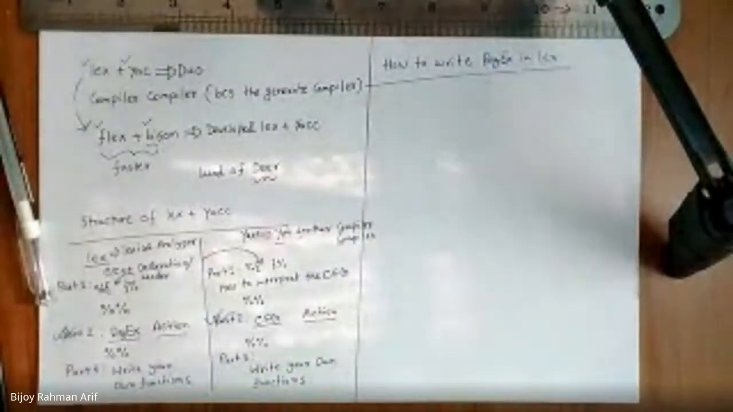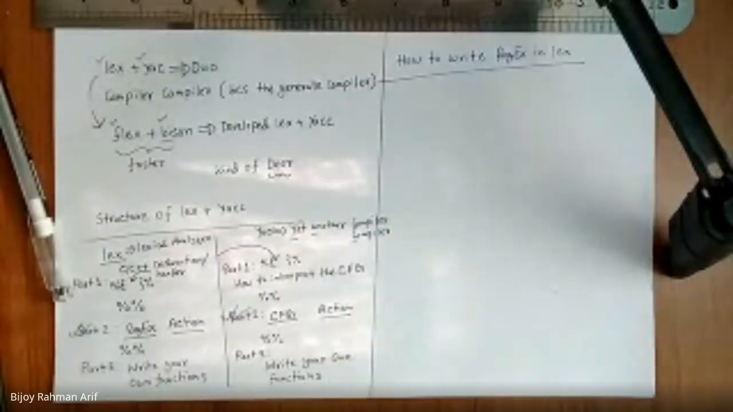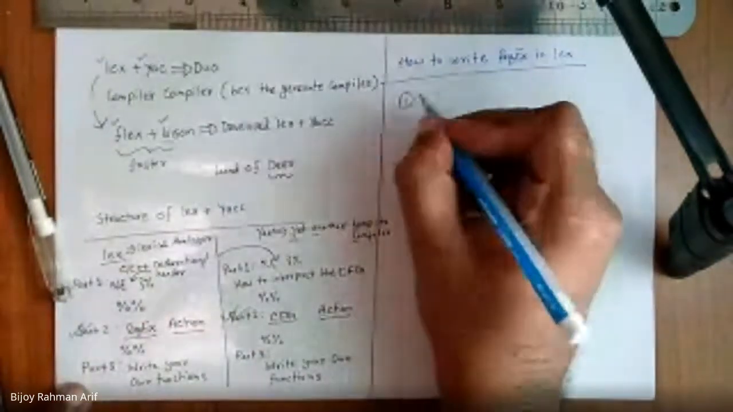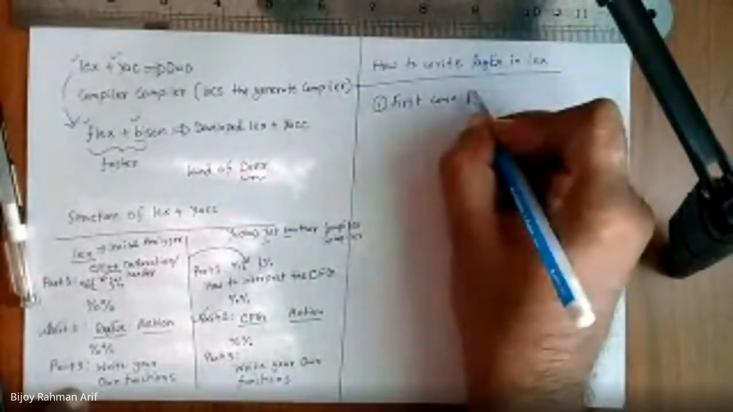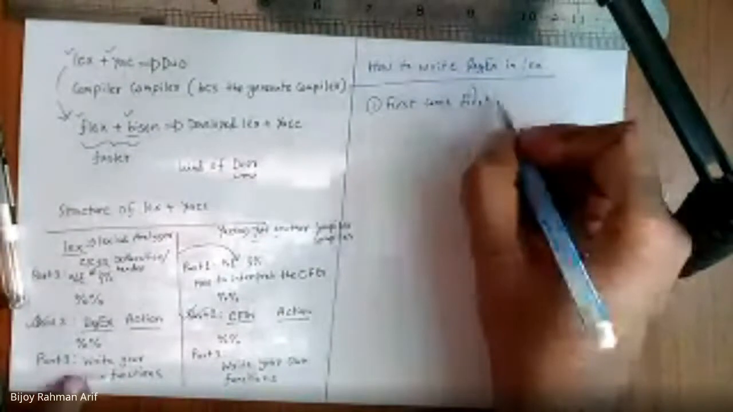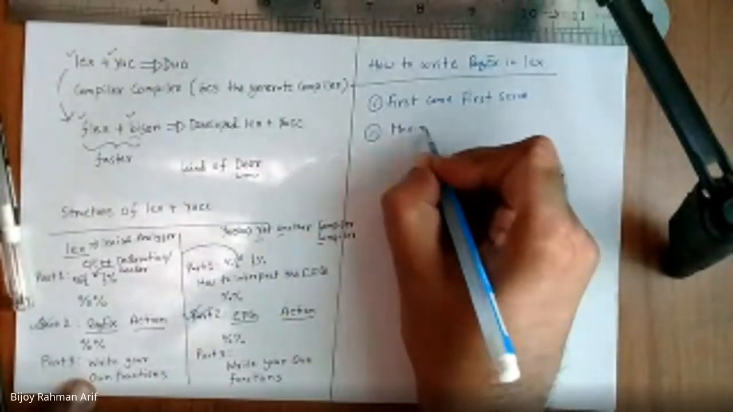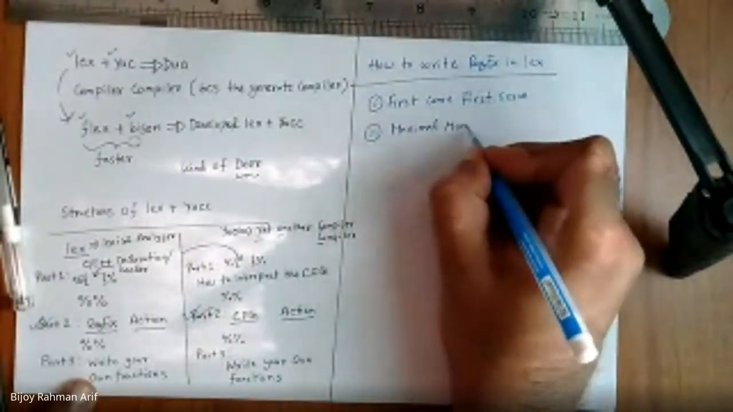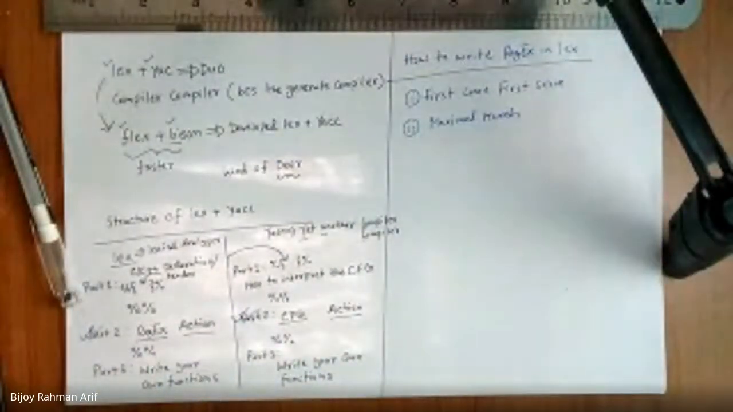I'm going to show a very famous book written by O'Reilly, and I have already given the name of the book in your course outline. Today I'm going to show you the structure of regex in lex. But before starting, always remember these two rules. Number 1, first come, first serve. Number 2, maximal munch.